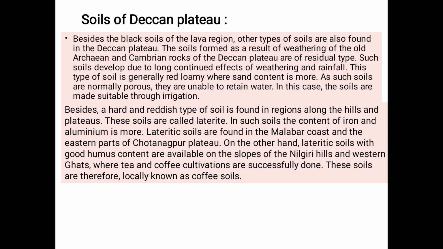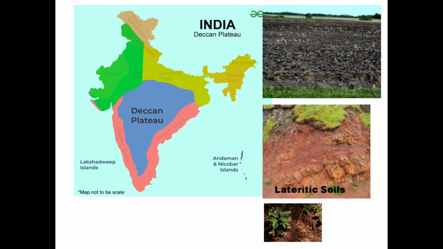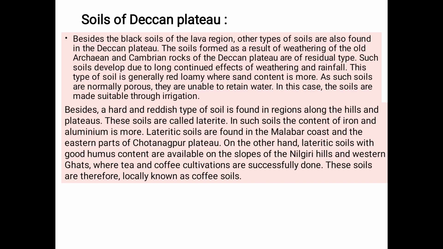In such soils, the content of iron and aluminium is more. Laterite soil is also found in the Malabar coast and the eastern part of Chotanagpur Plateau.